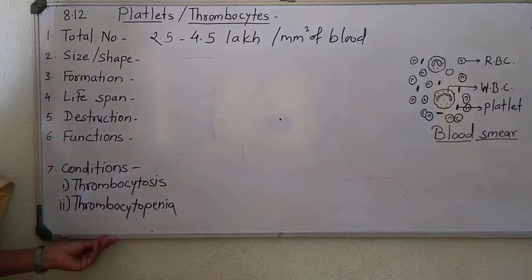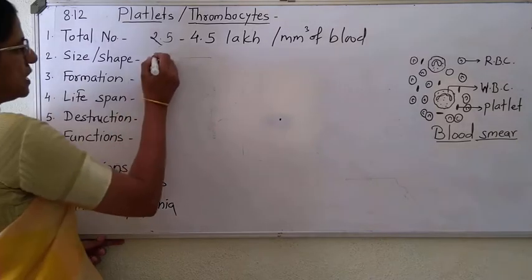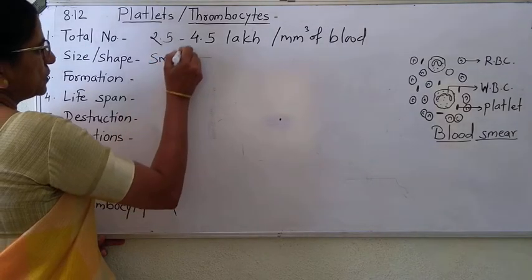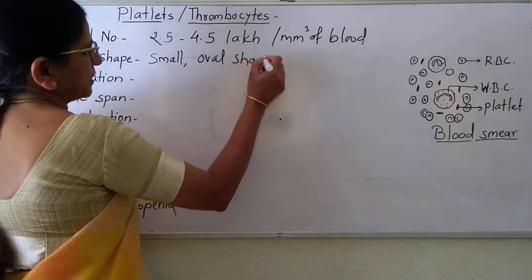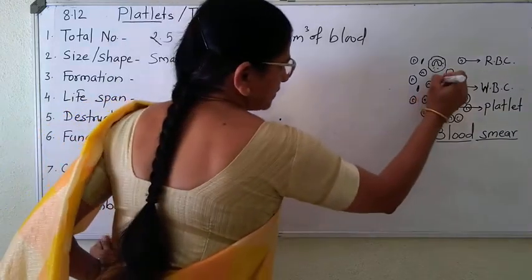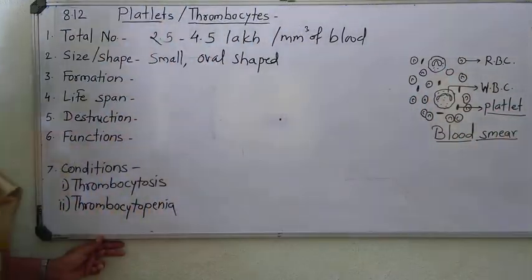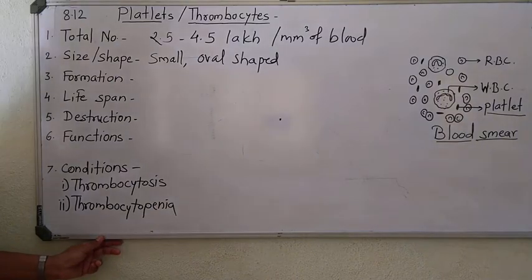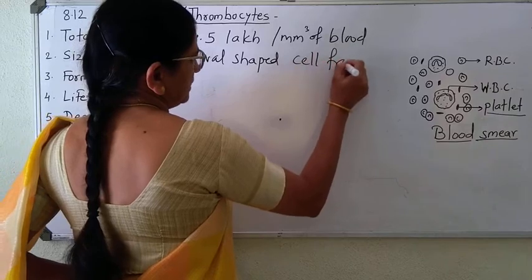Then we go to the size or shape. These are very small, oval shaped. You can see in the diagram also. These are very small and oval shaped cells, or cell fragments, without nucleus. Now why did we say cell fragment?